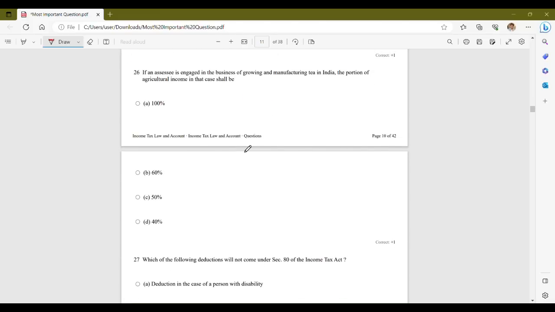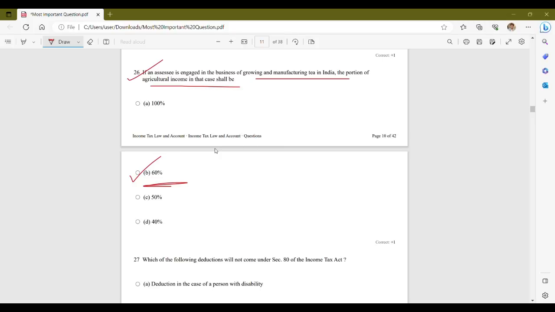Now, moving on to next question. If an assessee is engaged in a business of growing and manufacturing tea in India, the portion of agricultural income in that case shall be. Your options are 100%, 60%, 50%, and 40%. So the correct answer is option B, that is 60%. Where an assessee is engaged in a business of growing and manufacturing tea in India, the portion of agricultural income is considered to be 60% of total income.